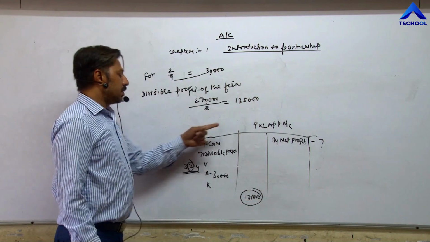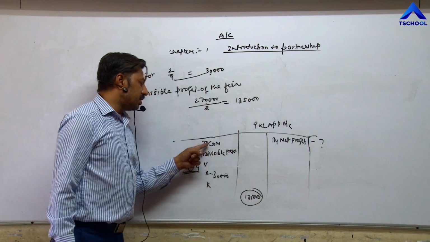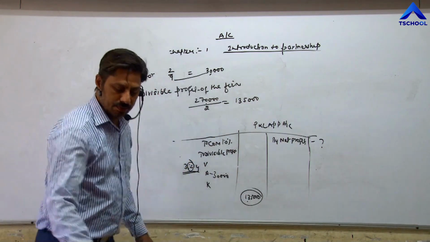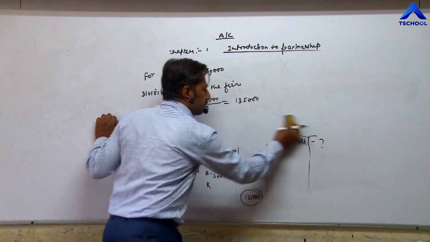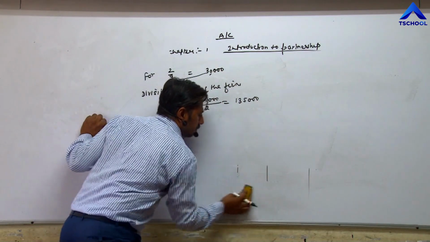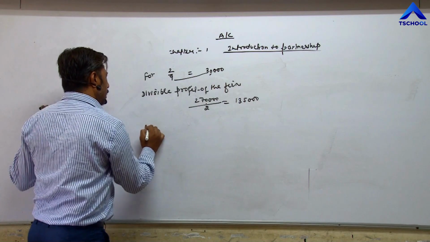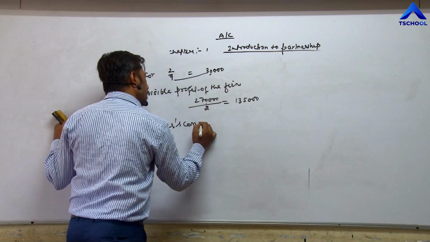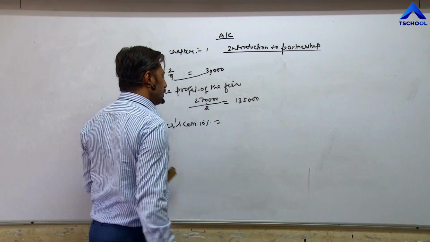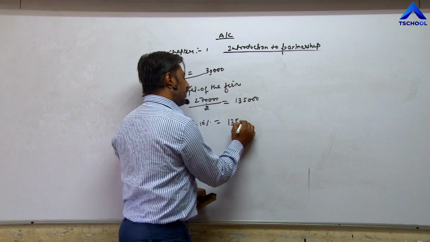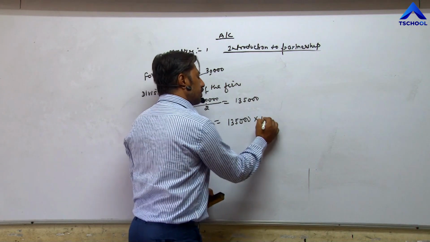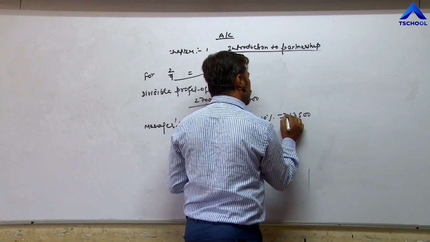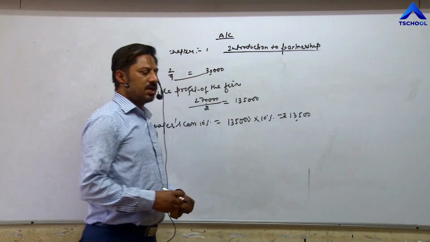Now on this profit we have to calculate commission, which is 10%. So calculate 10% on 1,35,000. Manager's commission is equal to divisible profit 1,35,000 into 10%, which is equal to 13,500 rupees. 13,500 is the manager's commission.